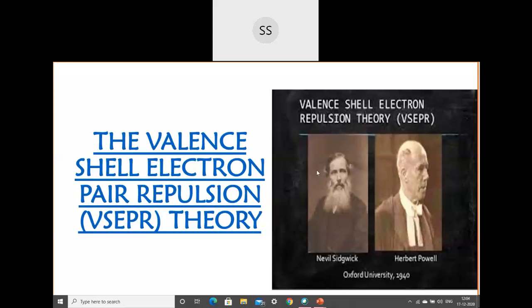Further in your first year as well as your second year, when you talk about the shape of the molecule, we consider the shape based on what they have given to us. It was a clear picture of explaining the shape of molecules. So let us see what this theory tells us and what the postulates are. I said it's important from your exam point of view, so try to understand the postulates.